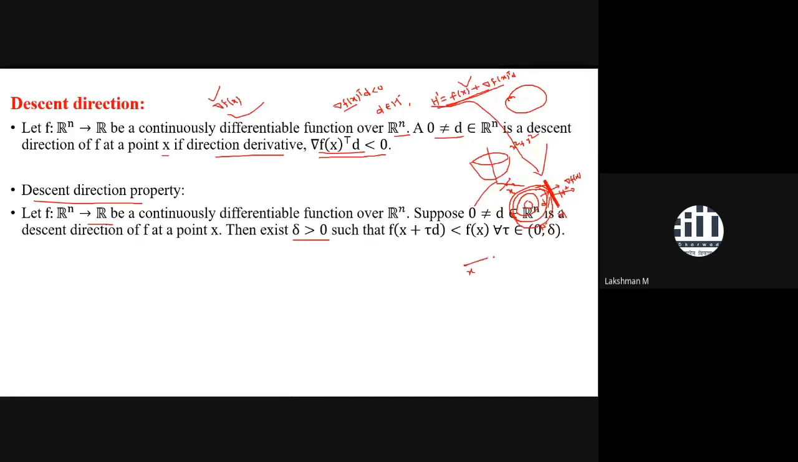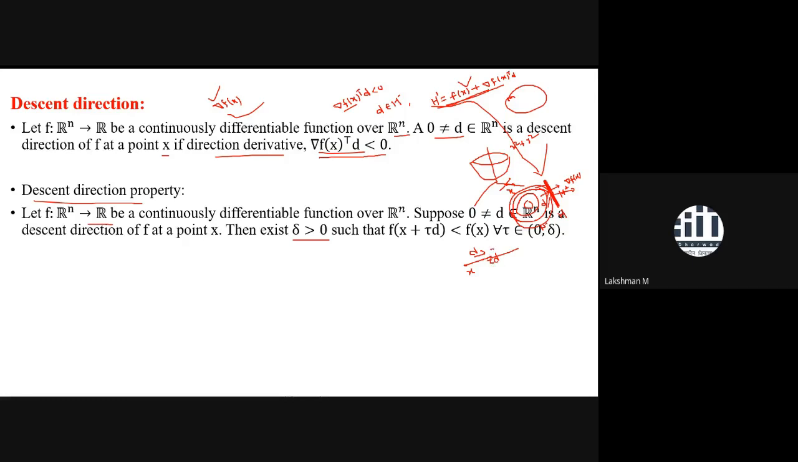From X, suppose you are going a delta or tau step size in the direction of D. D simply represents this direction. This point X is a reference point. So you are taking a step in the direction of D by tau. Tau is the step size. So you are arriving here, and you are calculating. So what would be this point?